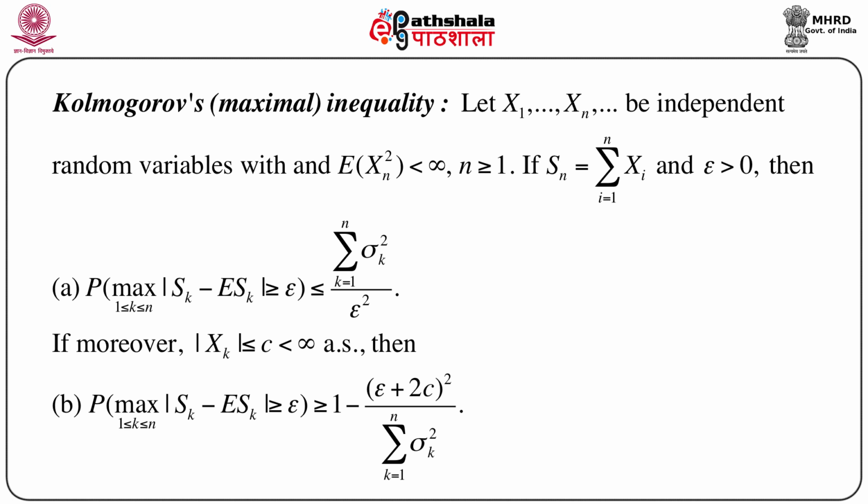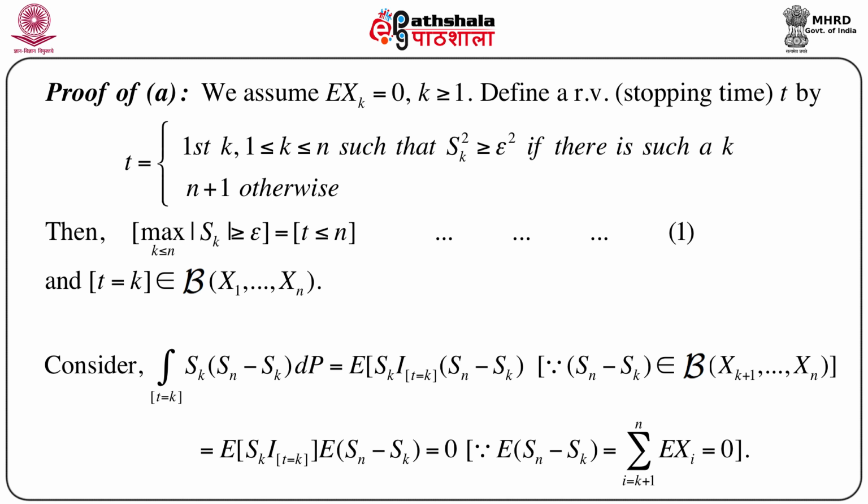That means along with the assumption of existence of moments, we also assume that the modulus of Xk is bounded by the finite constant c, and under this condition we can give a lower bound to this same probability. Let us now prove Kolmogorov's inequality.